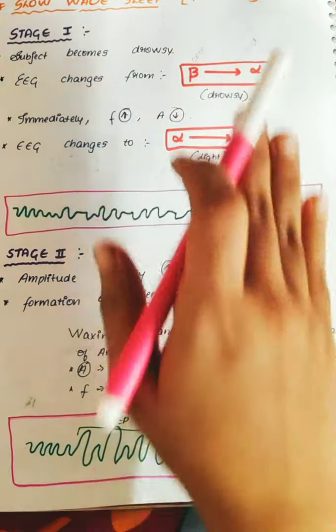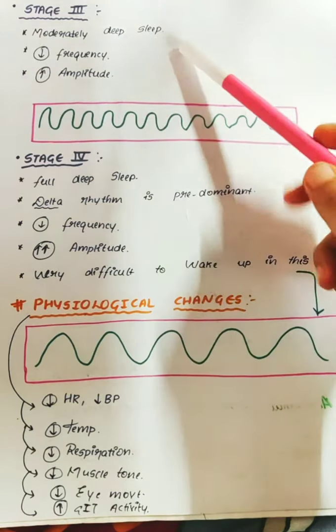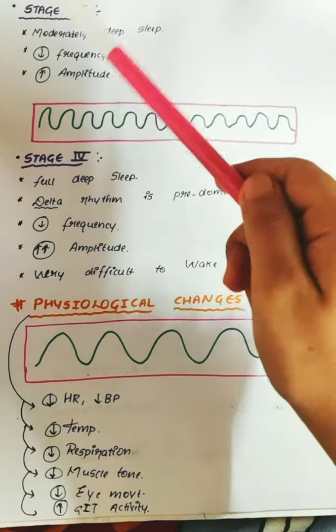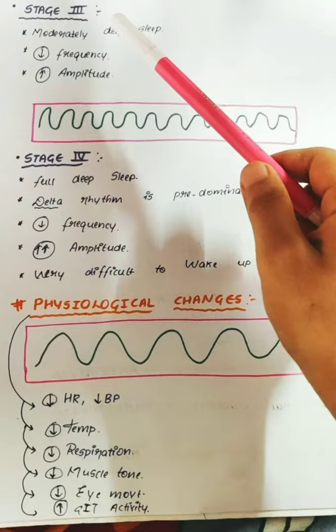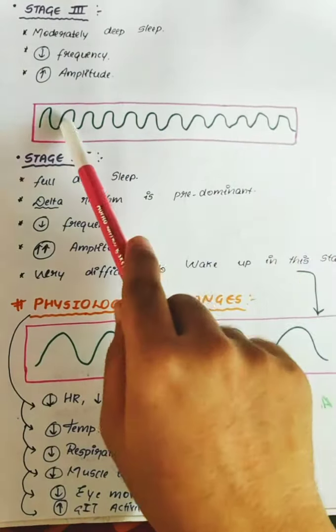So stage 1 and stage 2 is over. We'll further move on to stage 3 as well as stage 4. As you can see in stage 3, moderately deep sleep is seen. There will be decrease in the frequency and increase in the amplitude. As you can see in the graph, frequency starts to decrease.